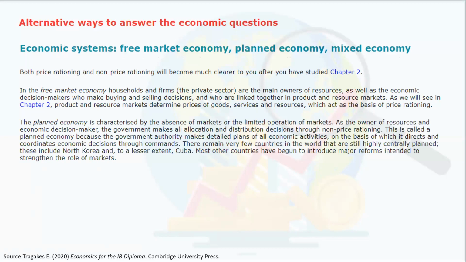Now, the planned economy, on the other hand, to sum up, is characterized by the absence of markets, no markets. So there is a very limited operation of markets. Now, as the owner of resources and economic decision maker, the government makes all allocation and distribution decisions through non-price rationing.